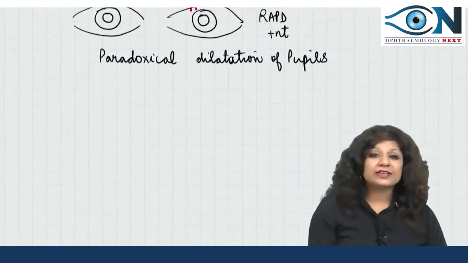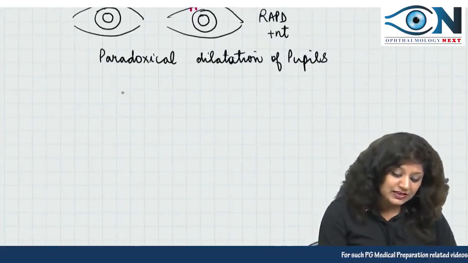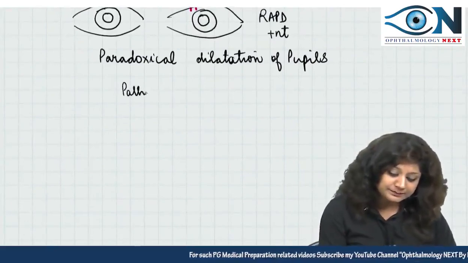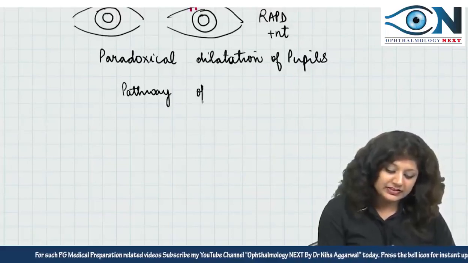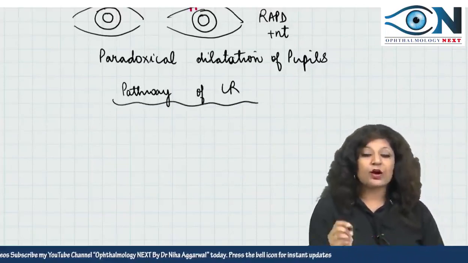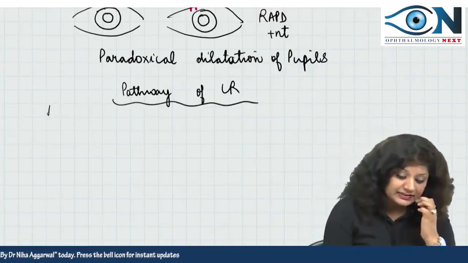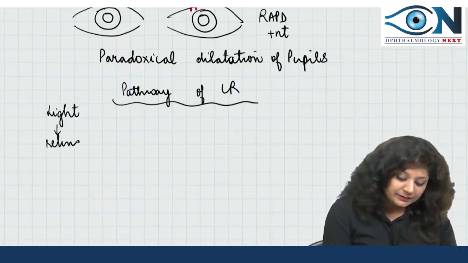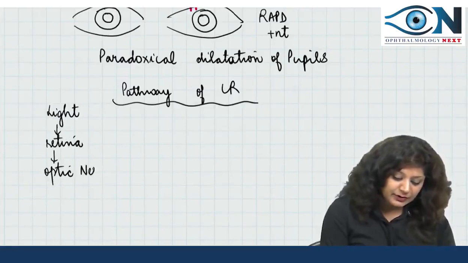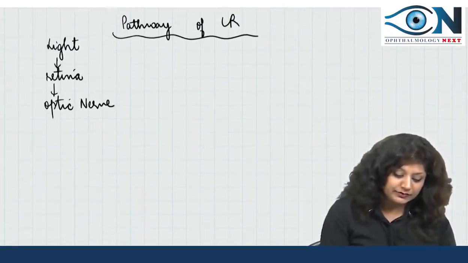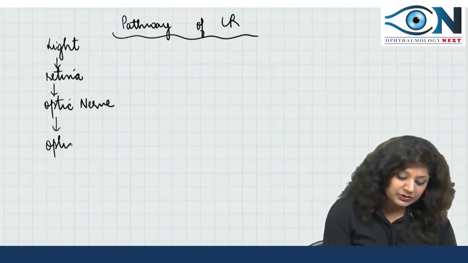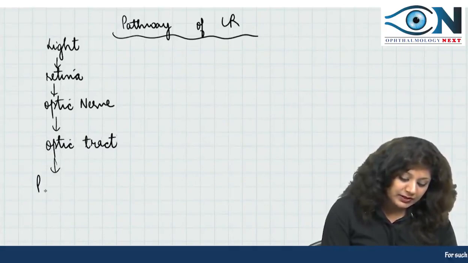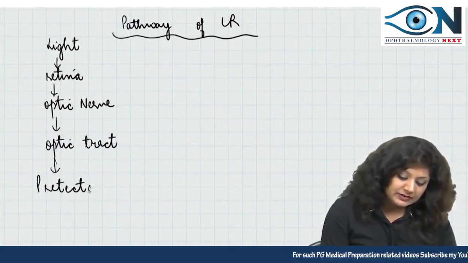Now why actually does this happen? For this you have to see the pathway of the light reflex. The pathway of the light reflex obviously will start with the light. Light will fall on the retina. From the retina, this will go to the optic nerve. From the optic nerve, this will go to the optic tract, and from the optic tract, it will go to the pretectal nucleus.